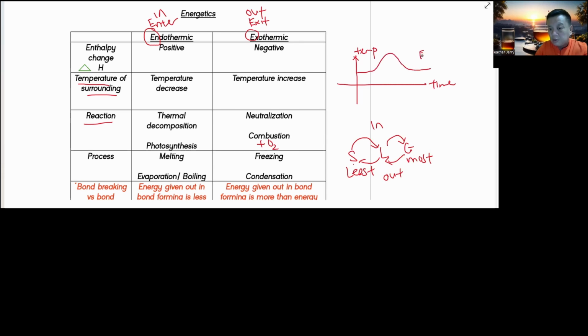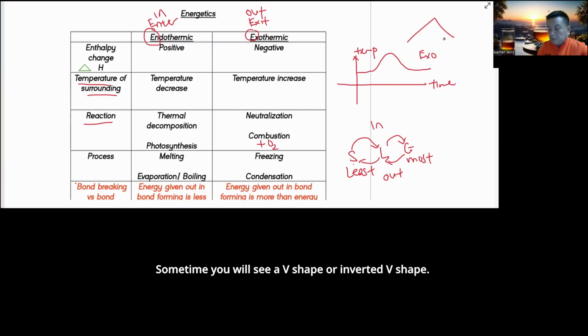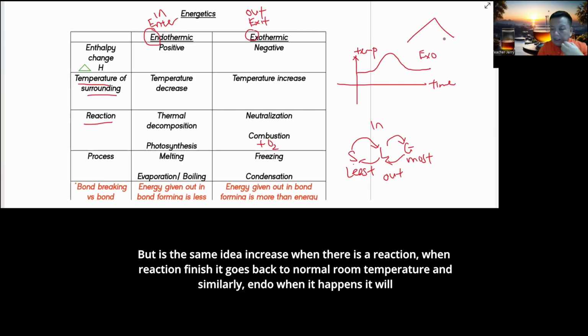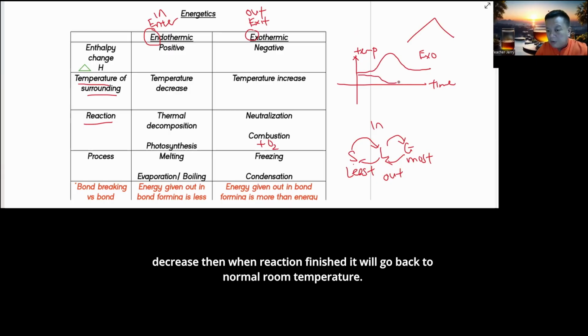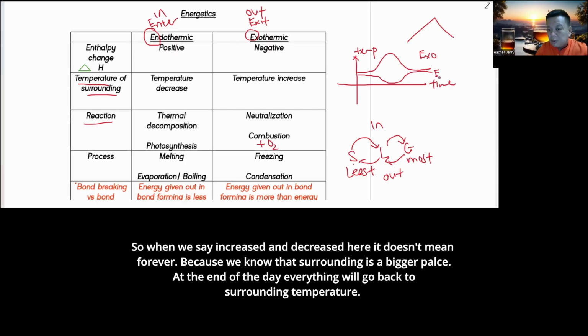This is exo. Sometimes you will see a V shape or an inverted V shape, but it's the same idea. The temperature increases when there's a reaction, and when the reaction finishes, you go back to normal room temperature. And similarly for endo, when it happens, the temperature will decrease, then when the reaction finishes, it will go back to normal room temperature. So when we say increase and decrease here, it doesn't mean forever, because we know the surrounding is a bigger place. At the end of the day, everything will go back to surrounding temperature.